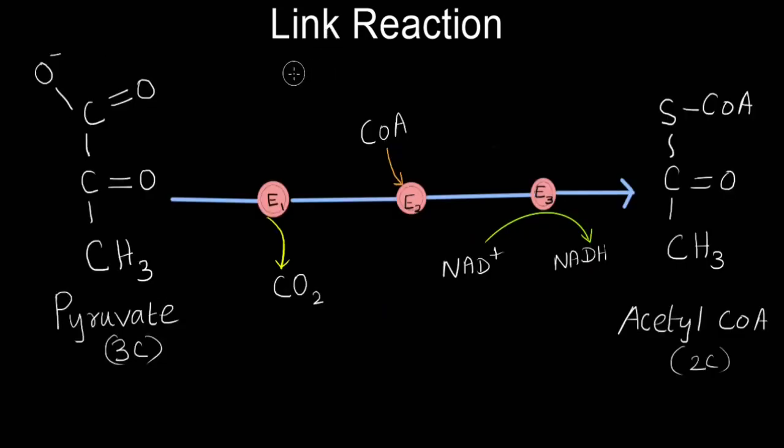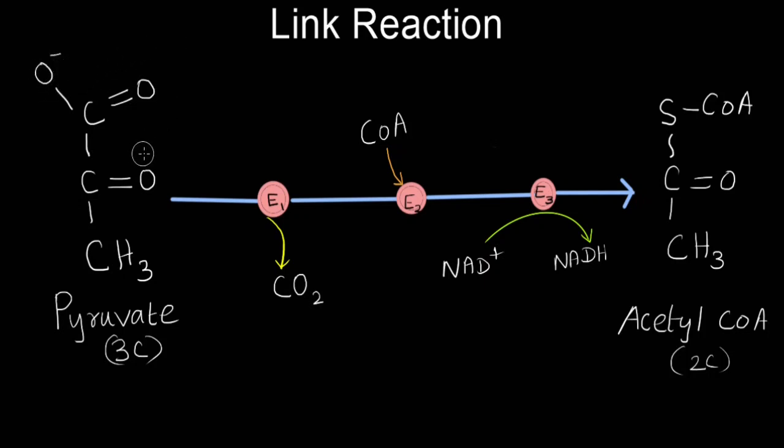Here you could see what actually happens to pyruvate when it enters into link reaction. Link reaction involves three intermediate stages and is catalyzed by an assembly of enzymes E1, E2 and E3. This is the structure of pyruvate: CH3, CO, COO-. Pyruvate is an anion of pyruvic acid which is formed after the removal of proton or hydrogen ion from the hydroxyl group of pyruvic acid.